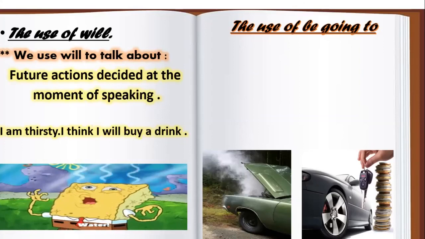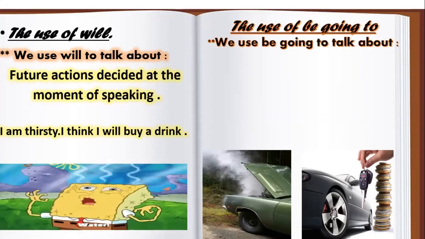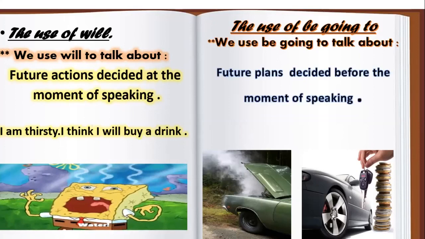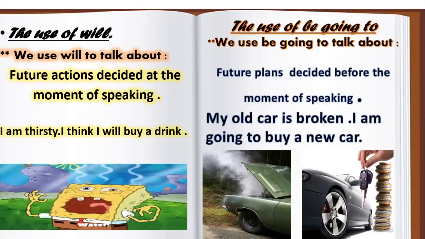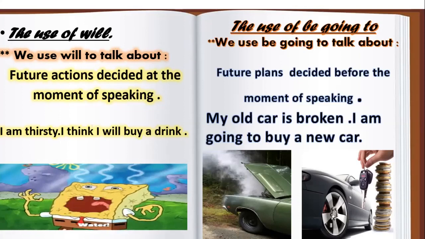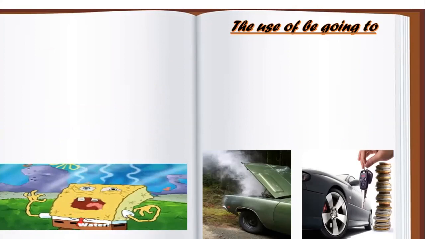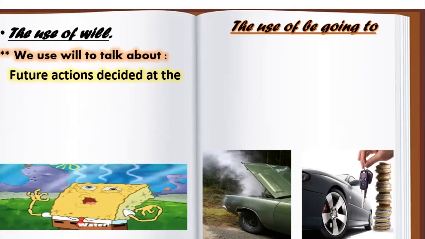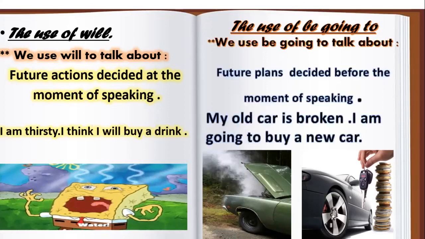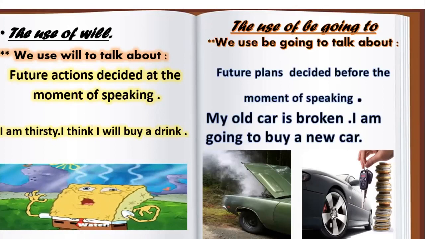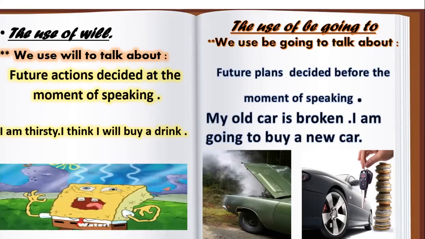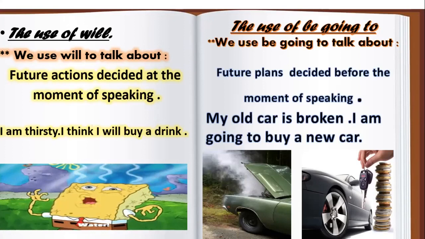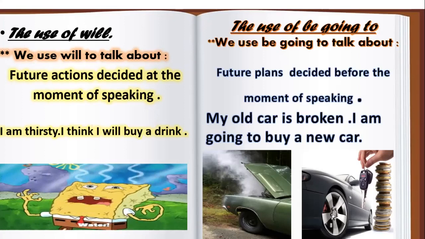What about be going to? We use be going to talk about future plans or intention, خطط ونوايا, okay? Decided before the moment of speaking, okay? You decide to do something before the moment of speaking. When you say, my old car is broken, okay? So what did you decide? I am going to buy a new car, okay? So here we have a plan or intention, okay? So you plan to buy a new car, so you say, I am going to buy a new car, not I will buy a new car, okay?